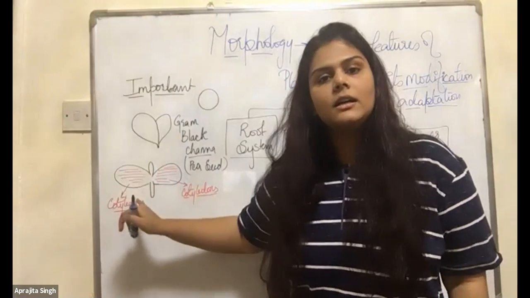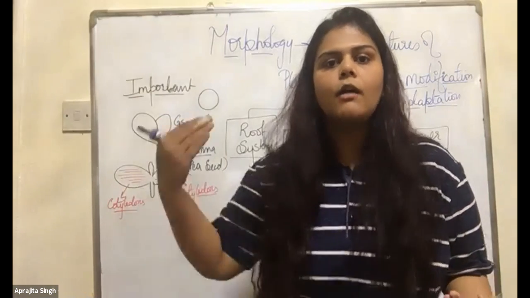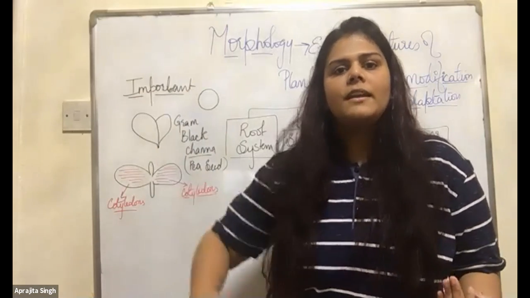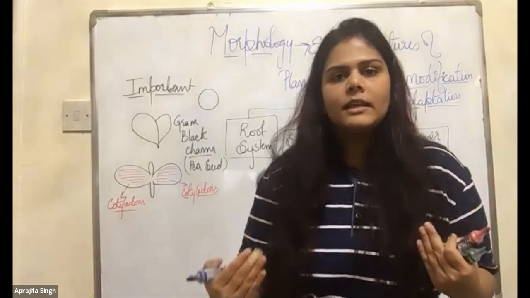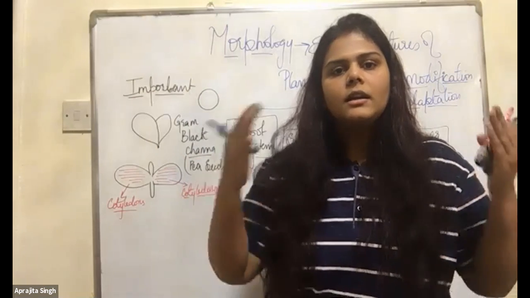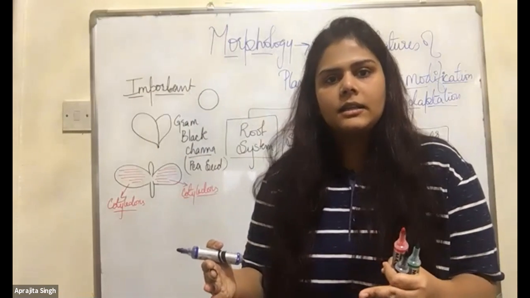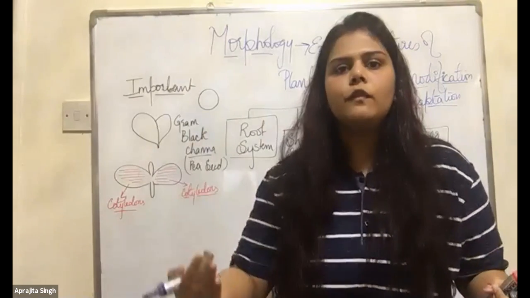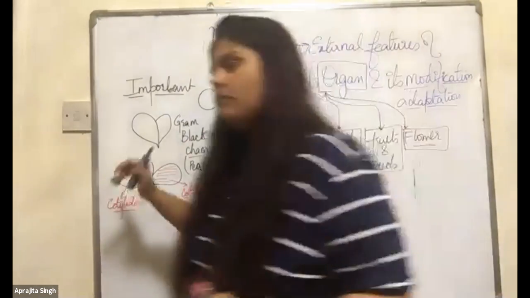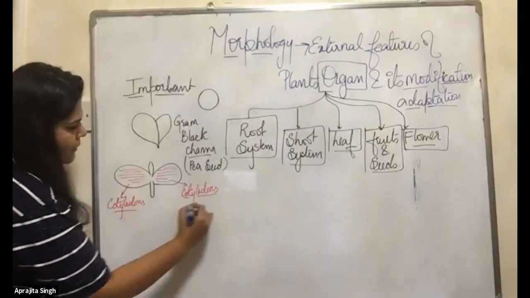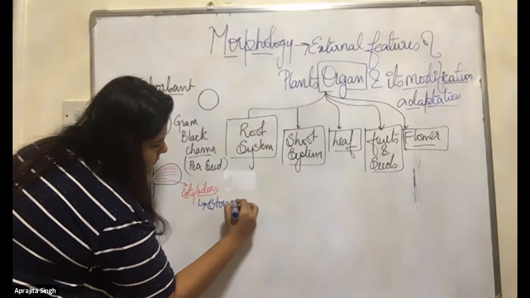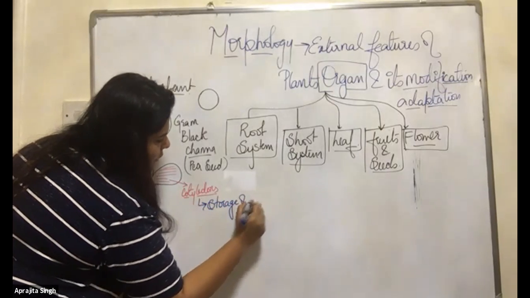The cotyledons. They are storing the food for that small plant, because whenever they get time or favorable conditions, they have to germinate. And until they start their germination, they still need food. So from where are they getting it? These cotyledons. So we can write: the cotyledons are for storage of food. It's a boost of their energy.